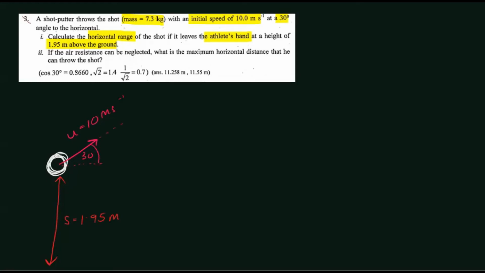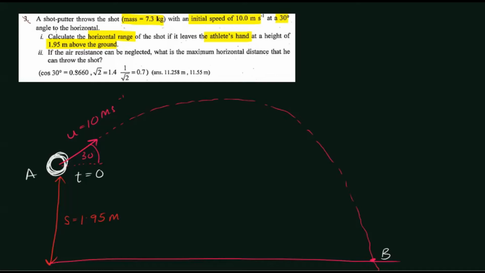In this case, it's going to go this way and hit the ground somewhere here. Let us assume this is the ground. If we assume this point is point A and this point is point B, let's assume it started at T equals 0, and the time taken by the shot put to reach point B along this projectile trajectory is T.